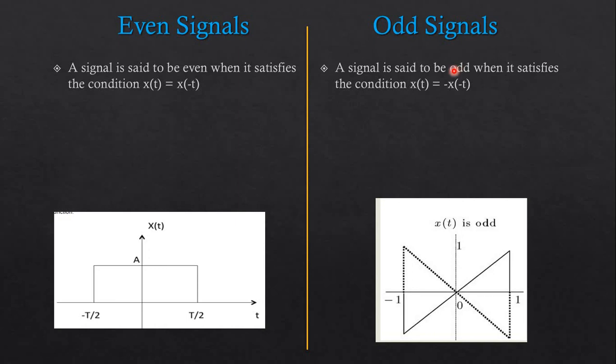And on the other side, an odd signal: a signal is said to be odd when it satisfies the condition x of t is equal to minus x of minus t. The value is going to be minus. So over here, x of t is the value of minus x of minus t. So this type of signal is called an odd signal. And I again request you all to note down all the points regarding classification of these signals.